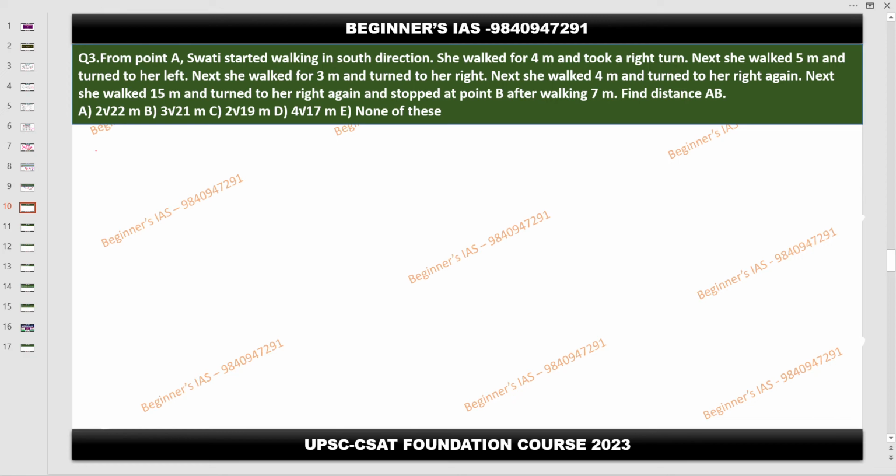I think two questions are there this time also. Analyzing the previous question paper is very important. First of all, you need to know about the syllabus.